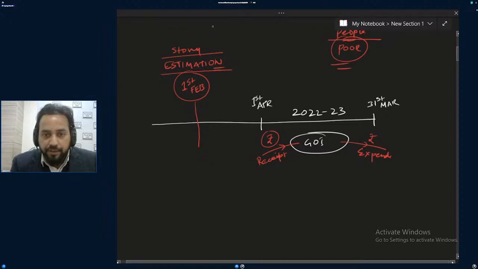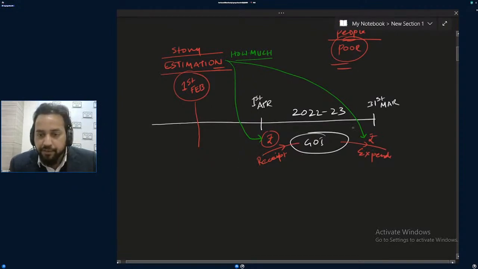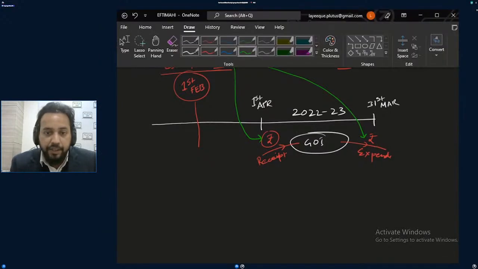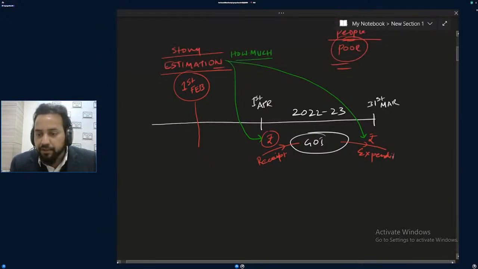This estimation is of how much we will be receiving and how much we will be spending. Got the point? So it is a story like this, or say estimation, which is the better word, no doubt. How much we will be receiving or spending in this financial year. When the government spends money, it should go into the benefits of people. Yes or no? It should be benefiting the people.